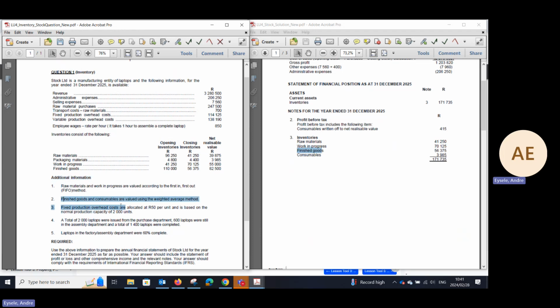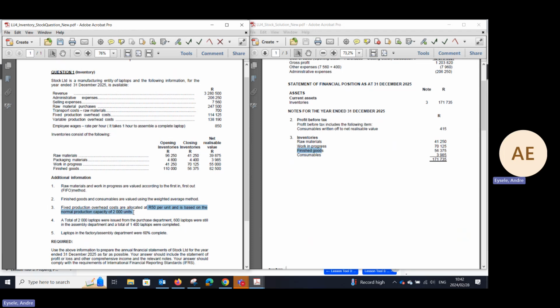Finished goods and consumables are valued using the weighted average method. Okay. So finished goods and consumables are valued using the weighted average method. Fixed production overhead costs are allocated at 50 Rand per unit and are based on the normal production capacity of 2,000 units.